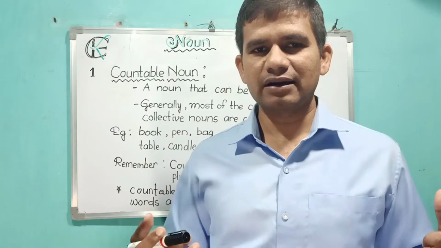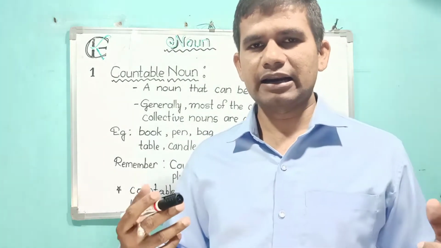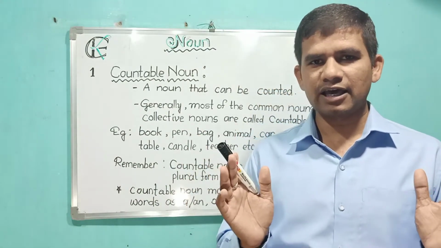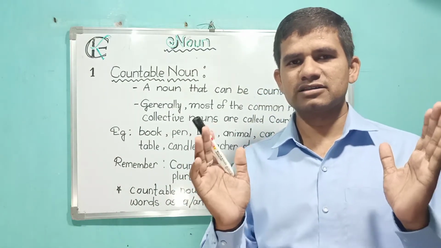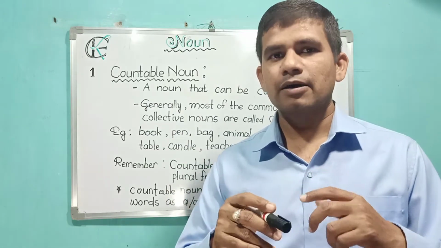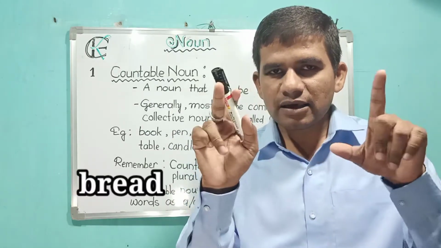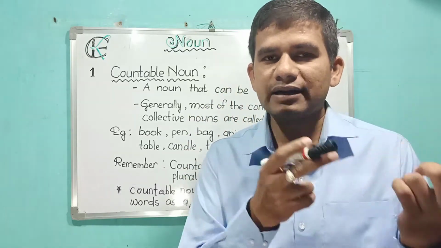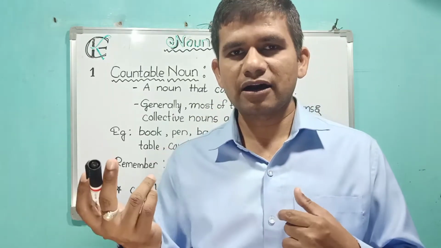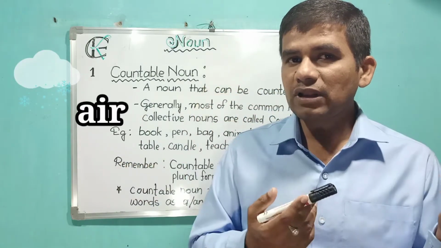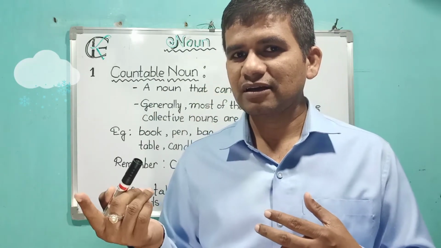Most of the children get a little confused regarding countable and uncountable because some words make us confused. Such as bread. Whether it is countable or uncountable. Air, countable or uncountable?